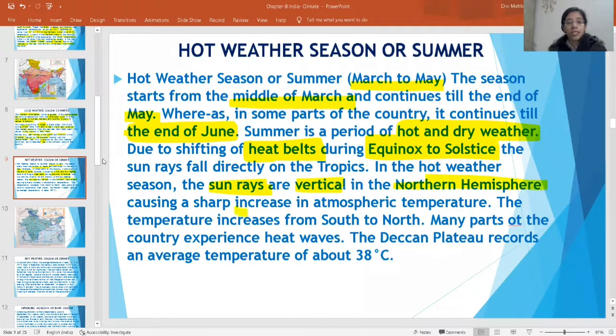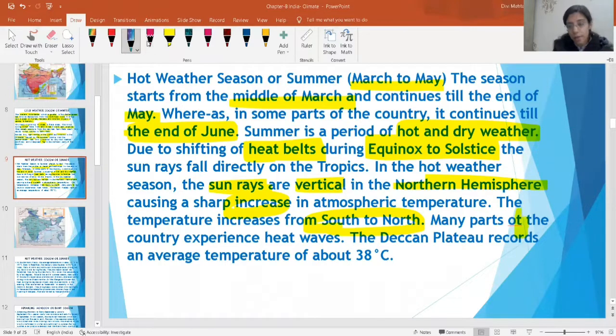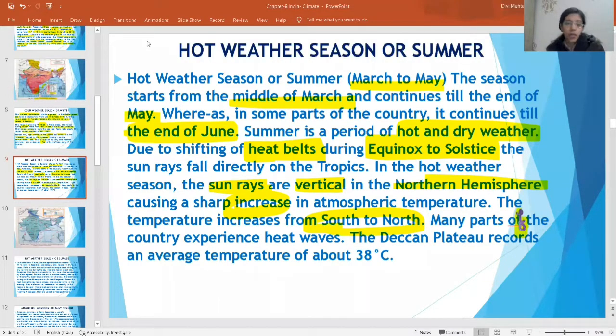It increases the temperature. It increases the atmospheric temperature also. The temperature increases from north to south. Many parts of the country experience heat waves. Lu, you must have heard. It is strong and gusty winds. You must have seen it in your summer season. So those are the heat waves.